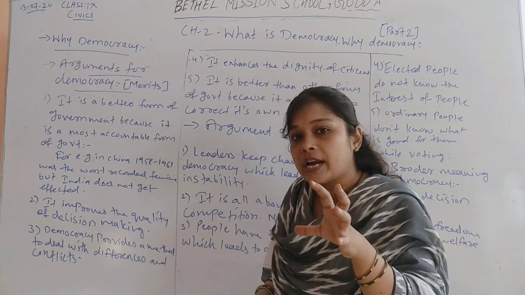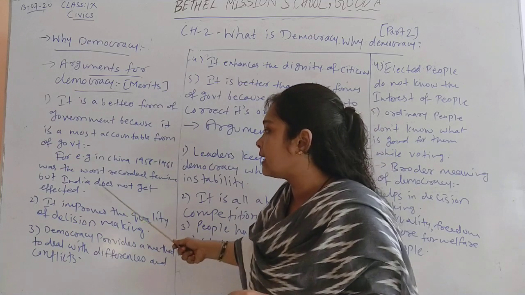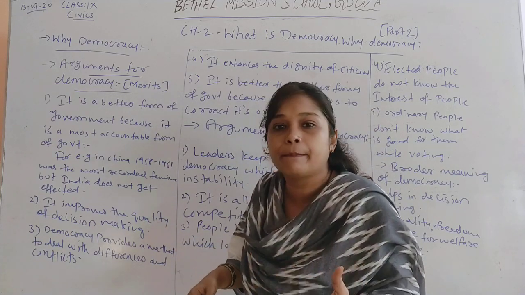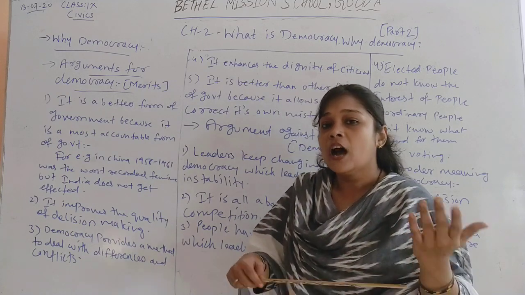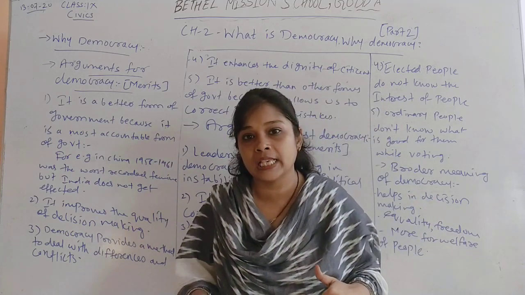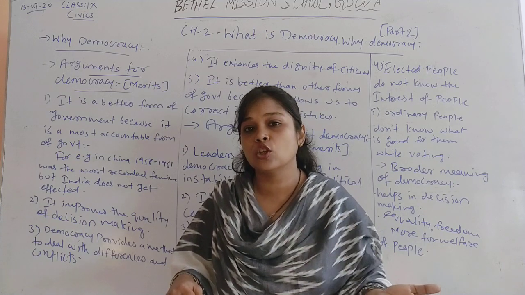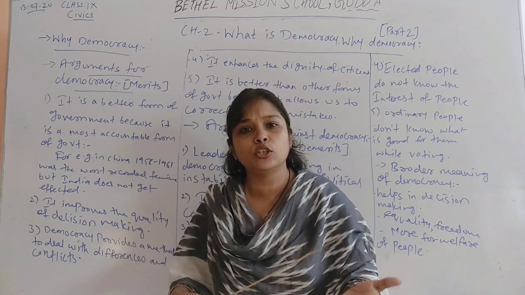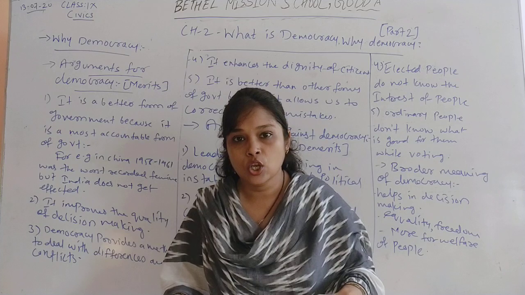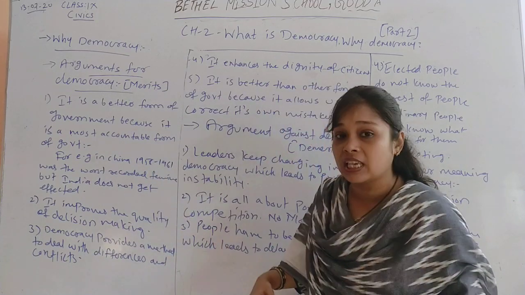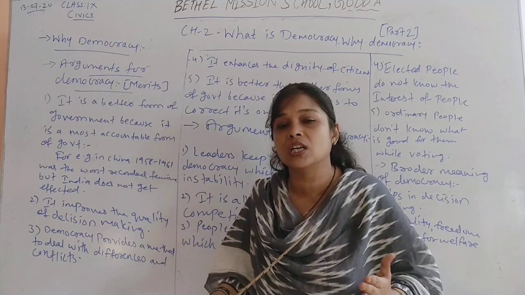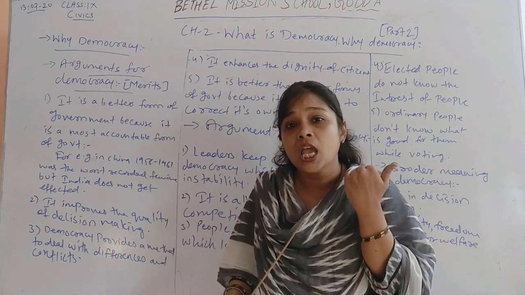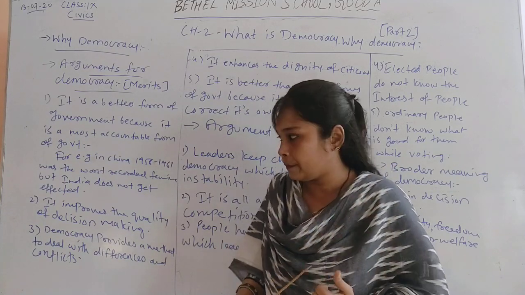But that particular condition is there in India also, but India does not get so much affected by that condition, because we make such plans and policies. Our democratic government at that time makes such plans and policies which do not allow that famine to have a negative effect on our country. So with this example we can say that democracy is the most accountable form of government, which helps the country to maintain economic and political stability.